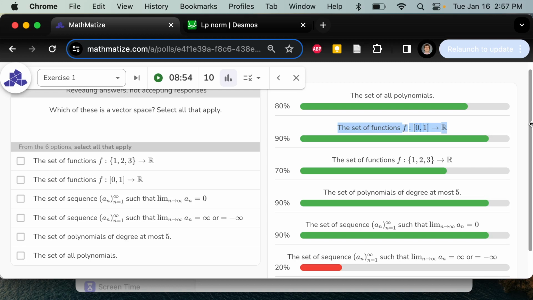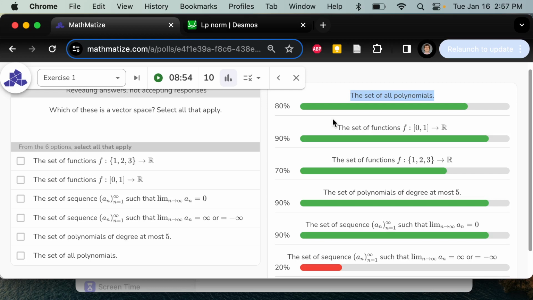Similarly, this thing, polynomials of degree at most 5, is like a 5-dimensional space because the polynomials 1, x, x squared, x cubed, x to the 4, and x to the 5 span the whole space, and there's 5 of them. There's no way to add them up to get the zero vector. But the set of all polynomials is infinite dimensional because you don't know what the highest power in my polynomial is going to be. There's no way you can make a finite list that contains the highest power that I'm thinking of. So that one is going to be infinite dimensional too.